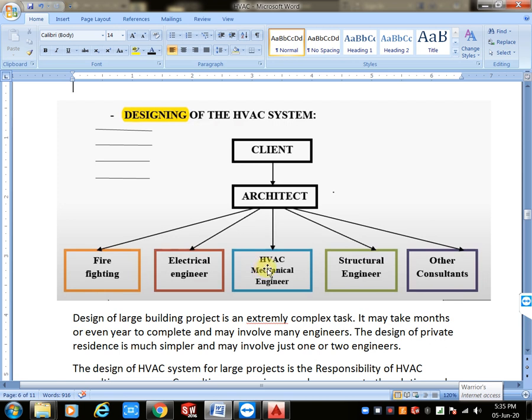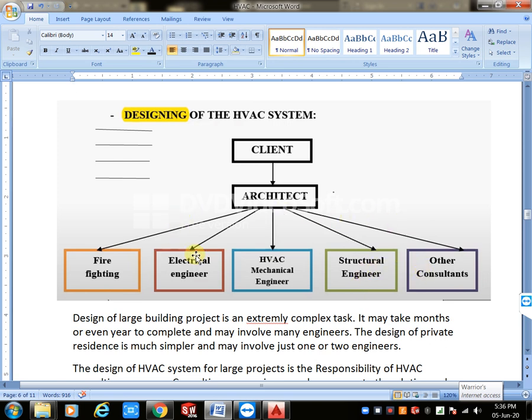In that condition we definitely need to revise our sizes. We can change the column sizes or footing sizes. That way, last we take the structure service. Next, other consultants: if there is any consultant, they will do this entire work.